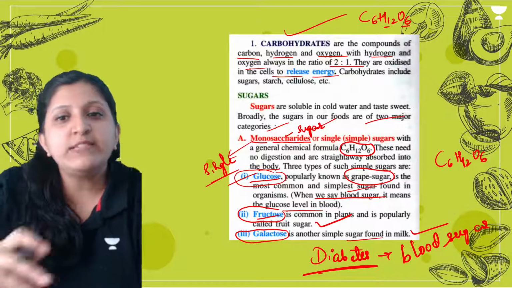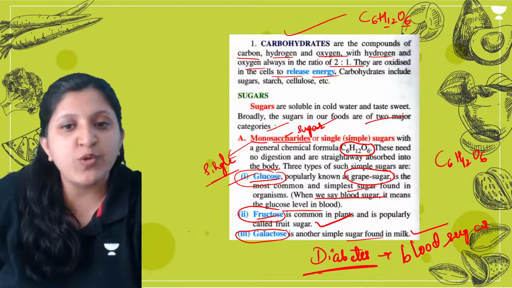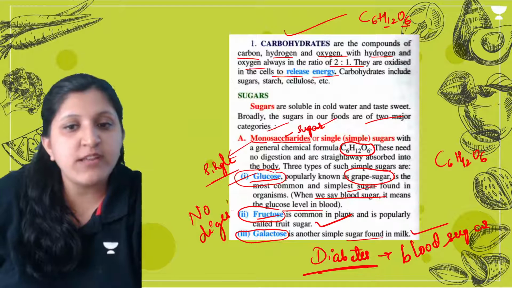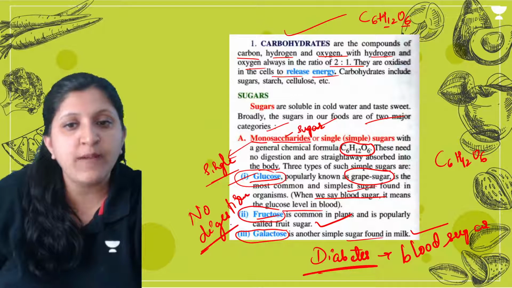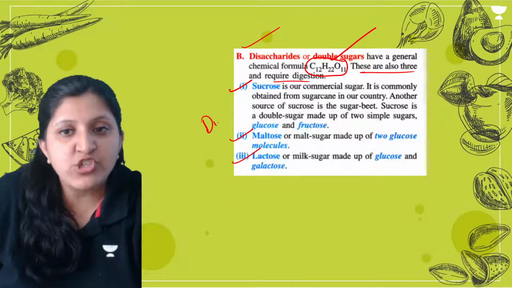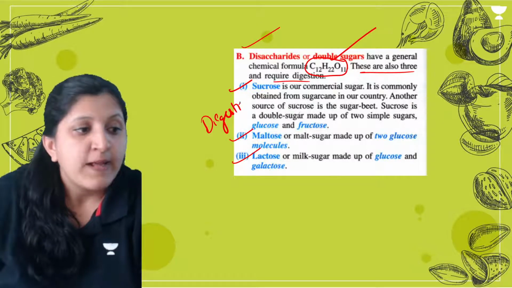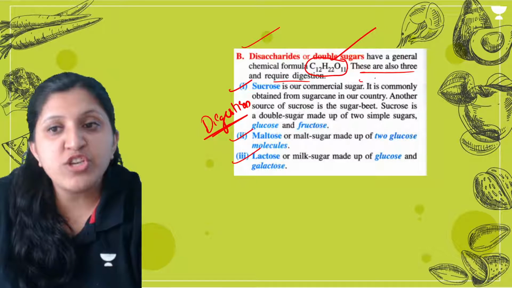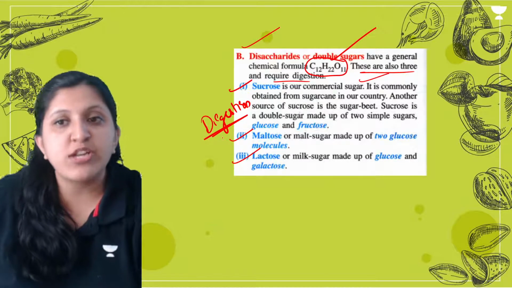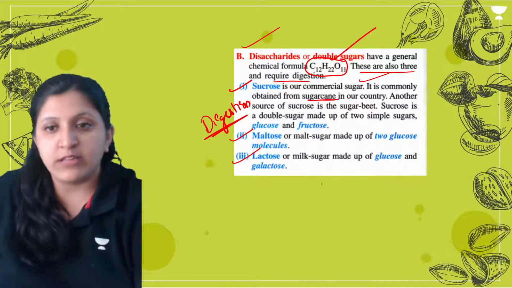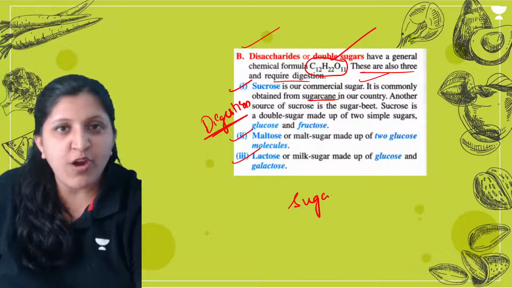So in all these cases, this is with respect to monosaccharides, no digestion is required. For a monosaccharide no digestion, but for a disaccharide the digestion is required. So what exactly is this one now? These are our commercial sugars. This is commonly obtained from the sugar cane, the one which you have as sugar in your home, right?